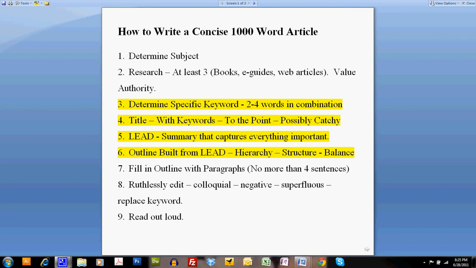Next, using the lead, we then outline what we're going to write about, and this is built from the lead. And we pay attention to hierarchy and structure and balance. What I mean by hierarchy is that each section is divided, and then underneath that section we talk about only what we say we're going to talk about, and we stay on point. So that's what hierarchy means.